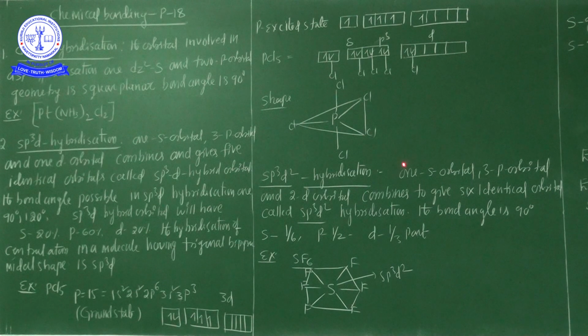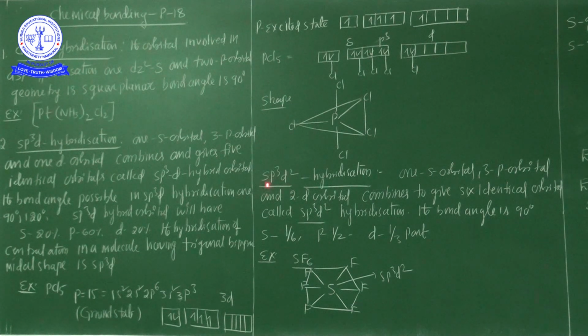This is sp3d hybridization: generally, with zero lone pairs of electrons, sp3d hybridization of any molecule shows trigonal bipyramidal shape. The best example is PCl5.